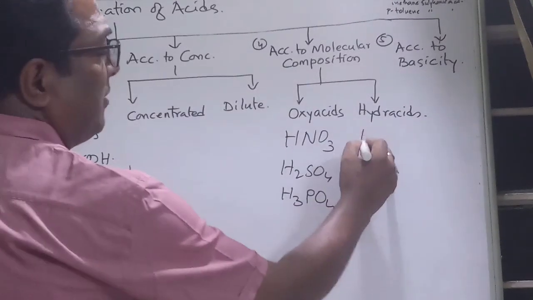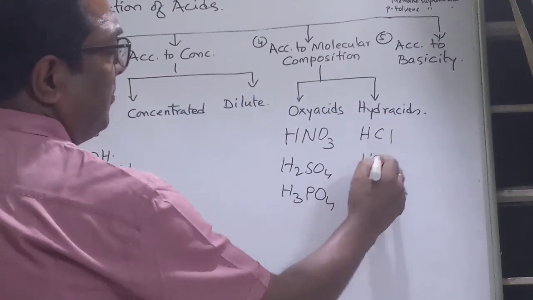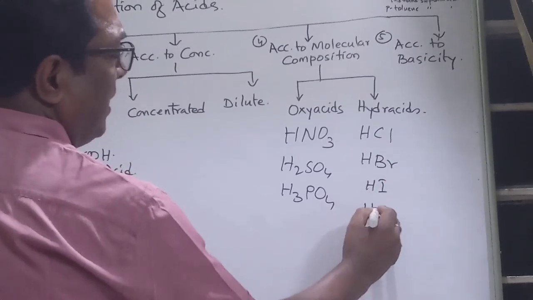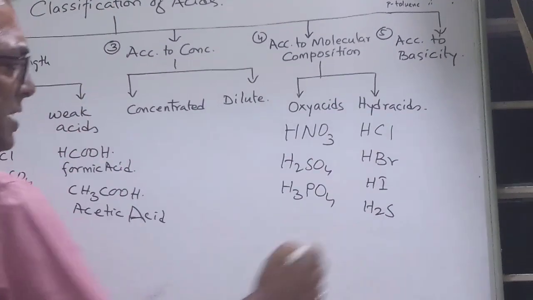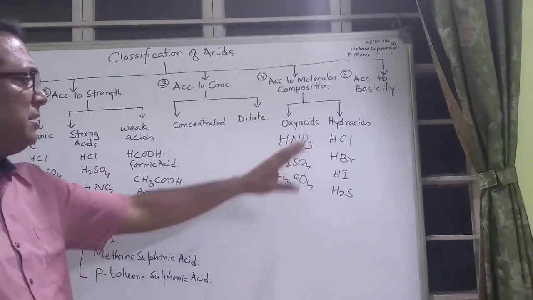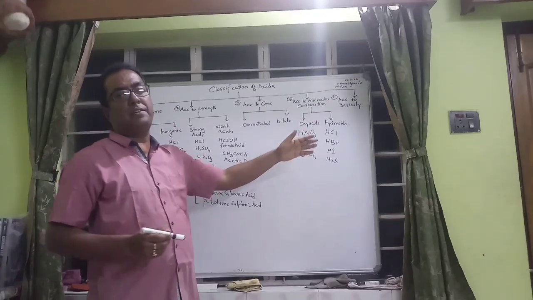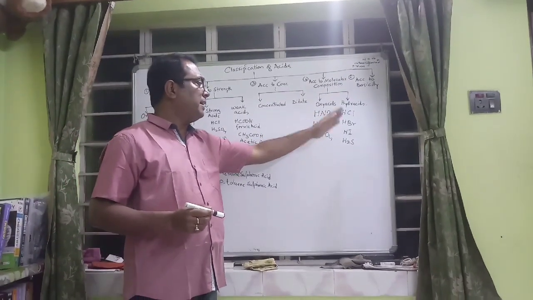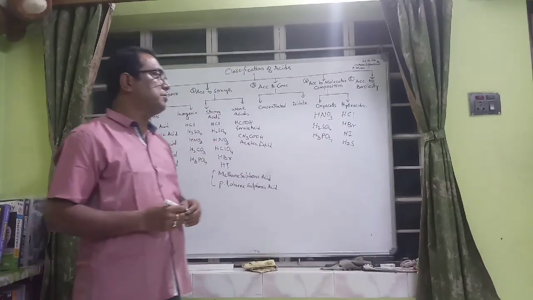For example, I can write HCl, HBr, HI, H2S, these are all hydracids. So oxyacids would contain oxygen, hydracids would not contain oxygen, they would only have a negative radical with hydrogen.